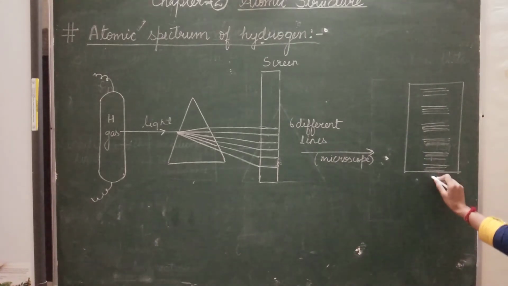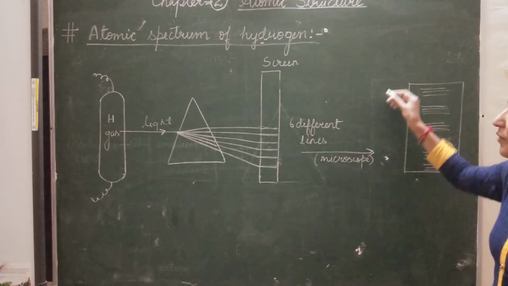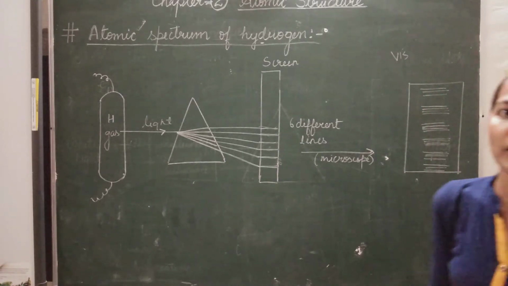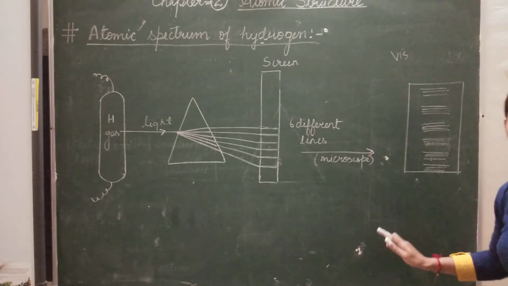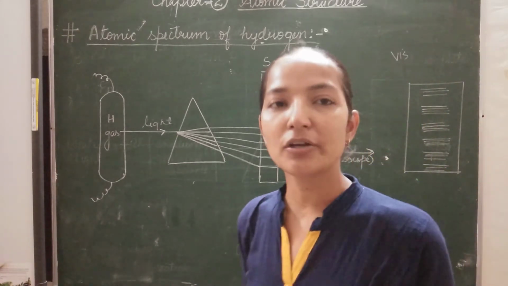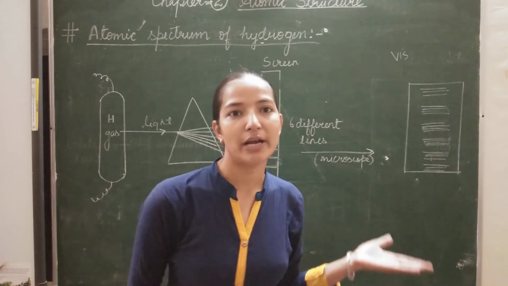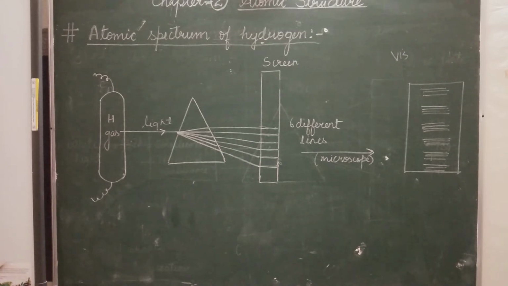All these lines consist of more component lines, which have wavelengths in the ultraviolet region, visible region, or infrared region. Such a spectrum is called the line spectrum of hydrogen, or the atomic spectrum of hydrogen.